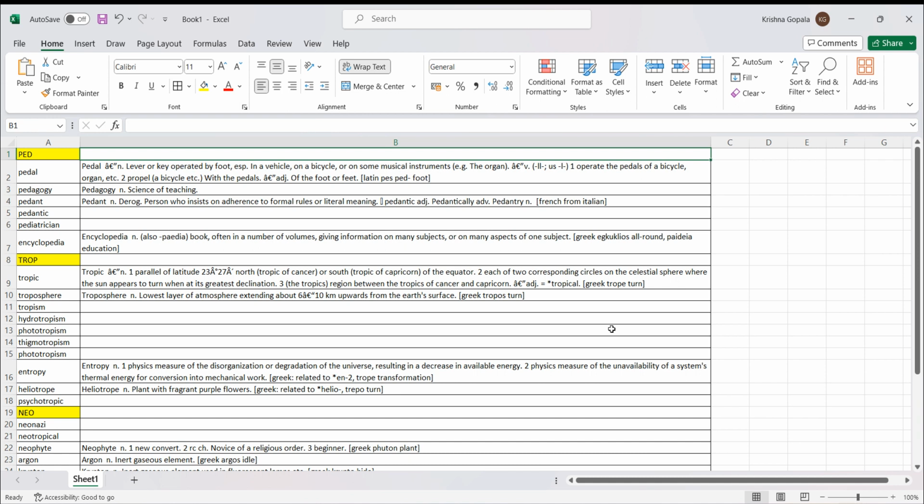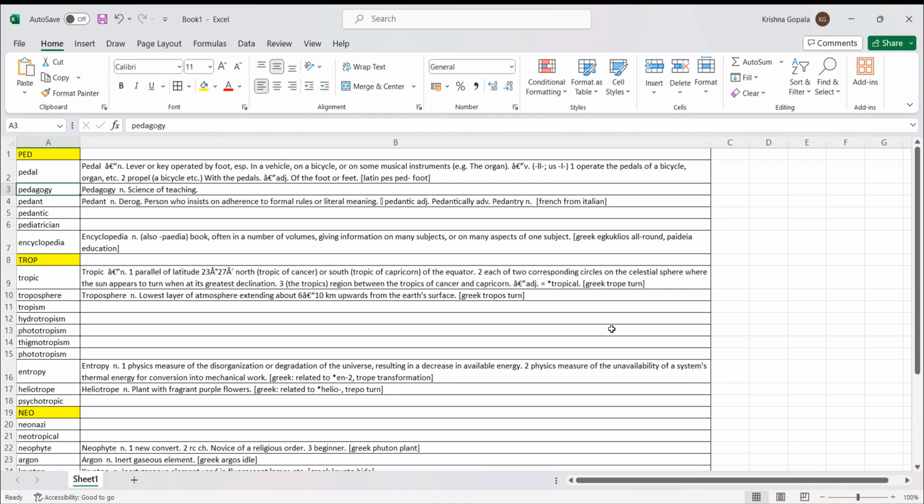Okay, pedal, the bicycle pedal that we had discussed earlier, right? With which we press with our feet. That ped is foot. Okay. Now let's move to the next word, which is pedagogy. Pedagogy is the art or science of teaching.